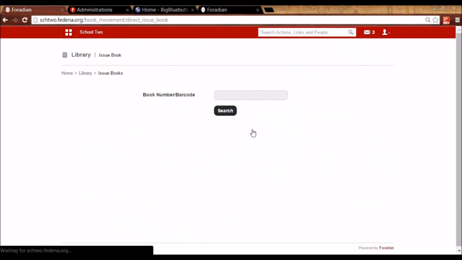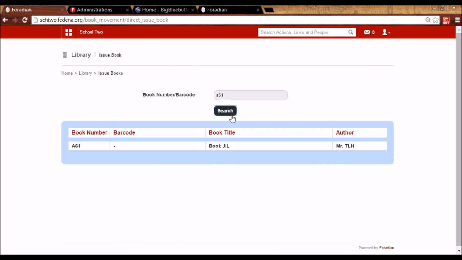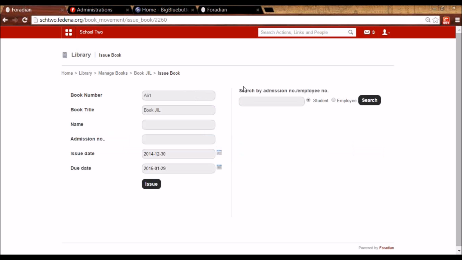Then we can issue the books to the student. So if I know the book number or again the barcode, I can mention that here. The book title will appear. I have to click on that and I can issue the book to the student or the employee.